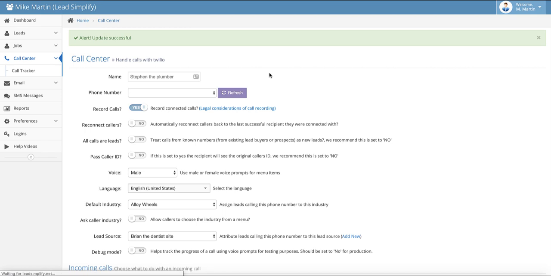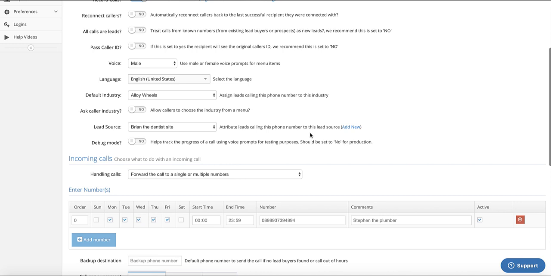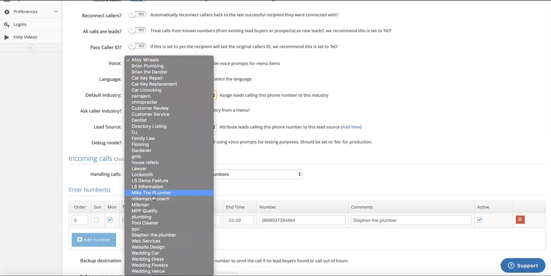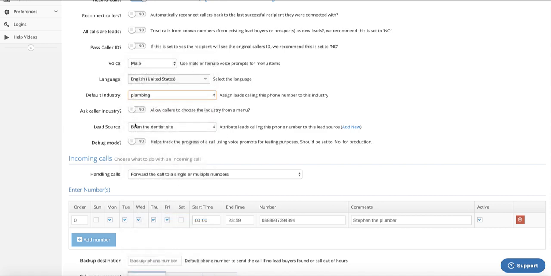The other thing is, like we used the example before, the 1st of May comes and Stephen doesn't pay his bill on time, and you then want to pass this out to anybody in the industry. Now you notice this says alloy wheels here under industry. Obviously Stephen is a plumber, so what we would do is come in here and change this to plumbing. Plumbing is the general term.